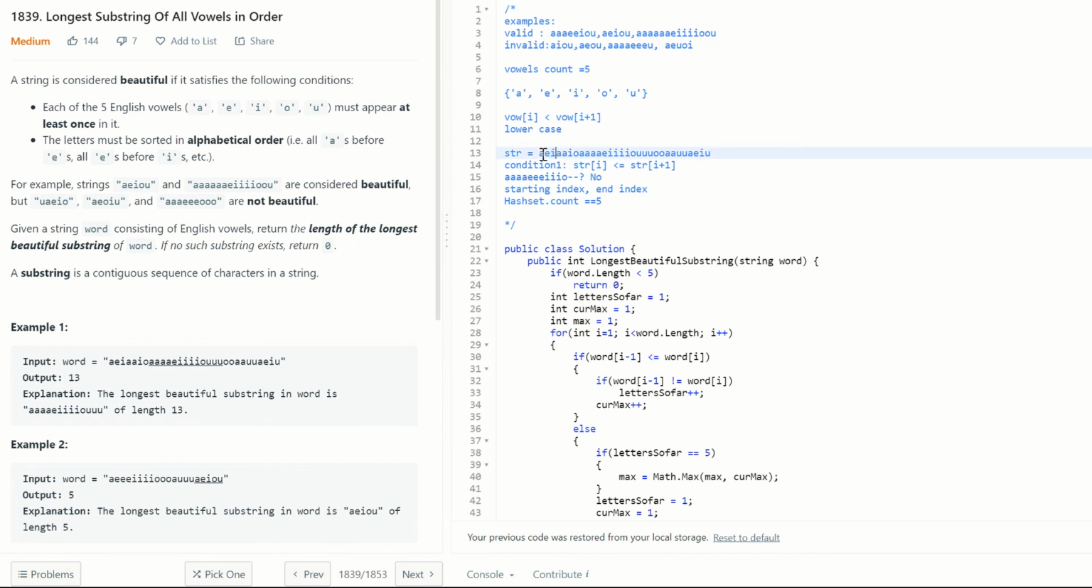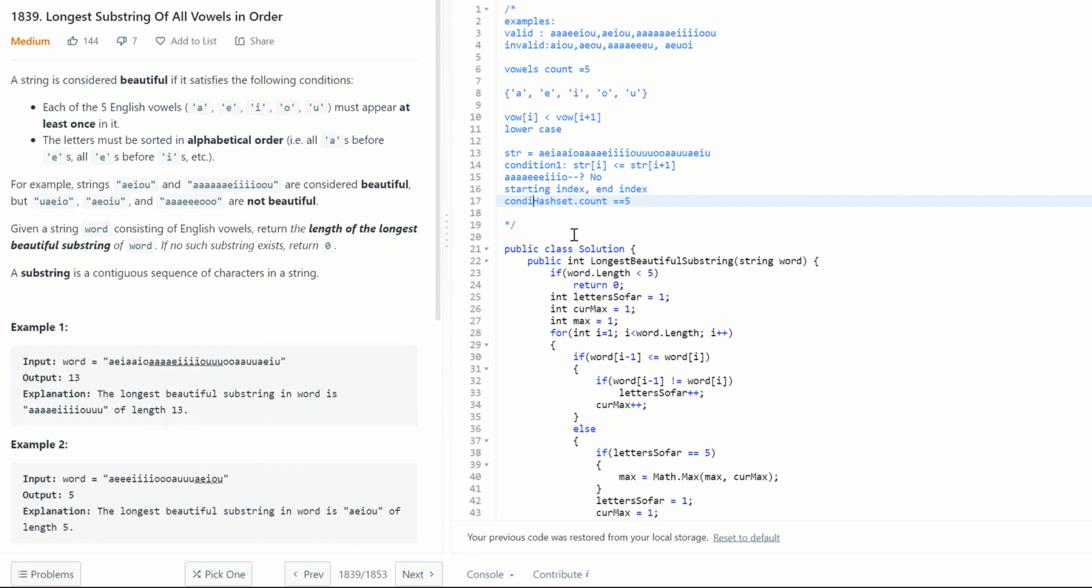But when we are at A, the first condition goes away. It is no longer str of I is less than or equal to str of j. So what we are going to do is we have to reset our sliding window. So our sliding window starts again from this A. Okay, our sliding window started again at A, and we can check how many are there in the hash set for the previous one. A, E, I, only 3. So it doesn't satisfy the condition 2.